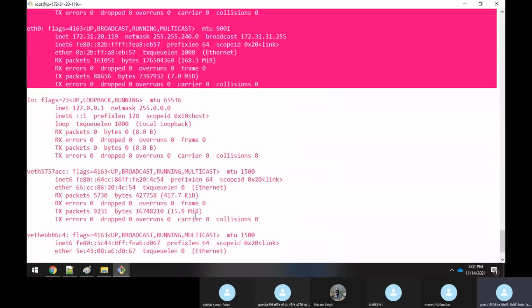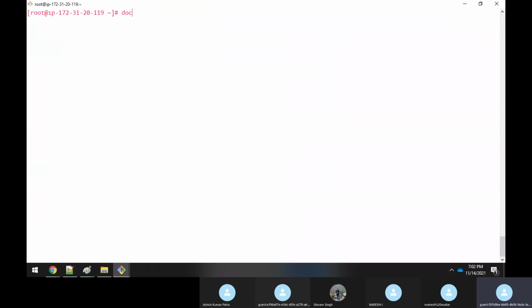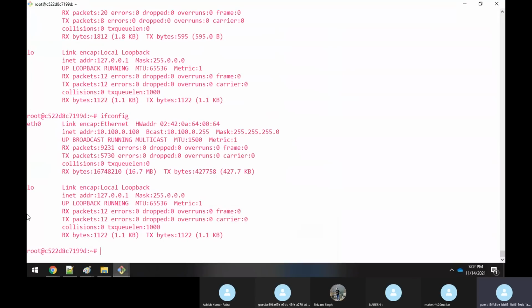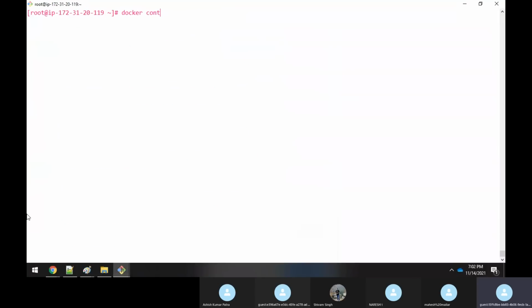Then in that case, let me exit out from this container. Now if I run docker container ls, nothing is there. So now I'll say docker container run -it --network host ubuntu:14.04.